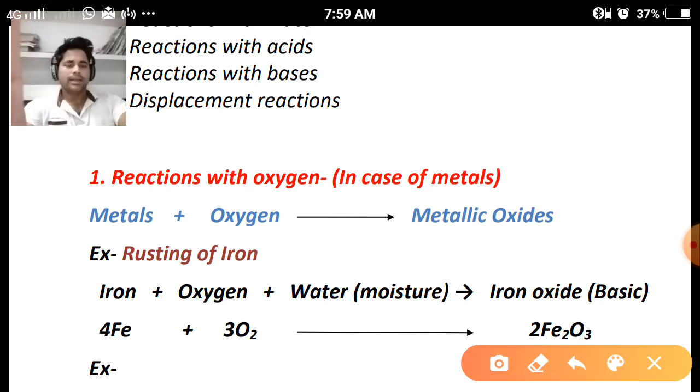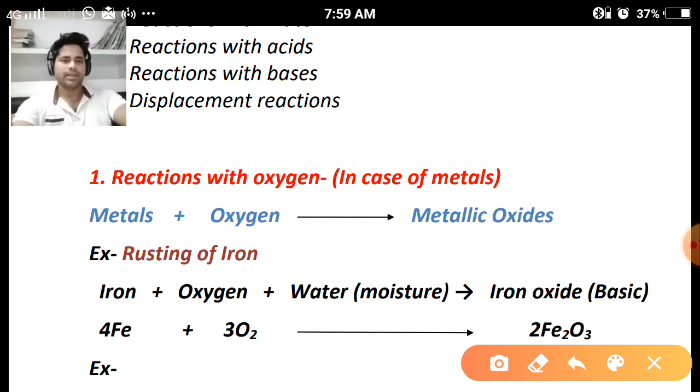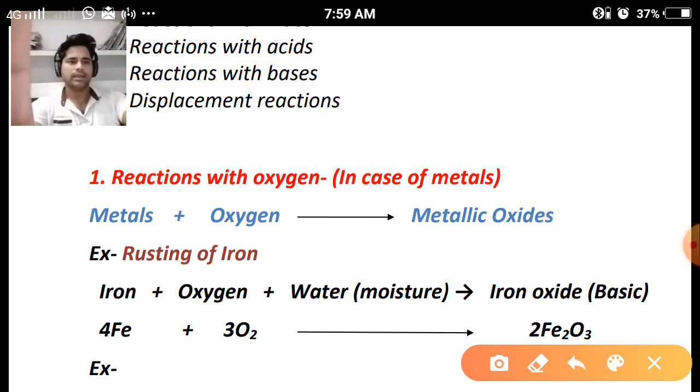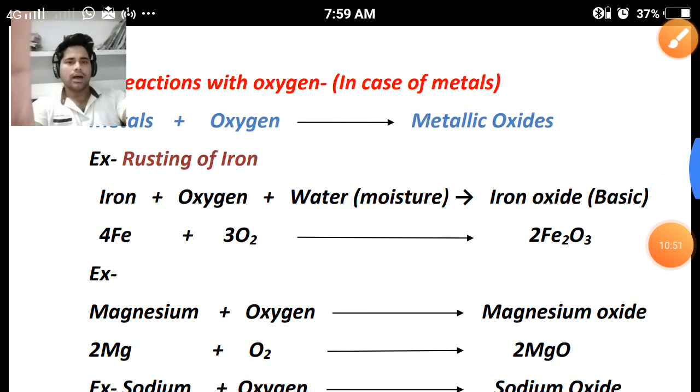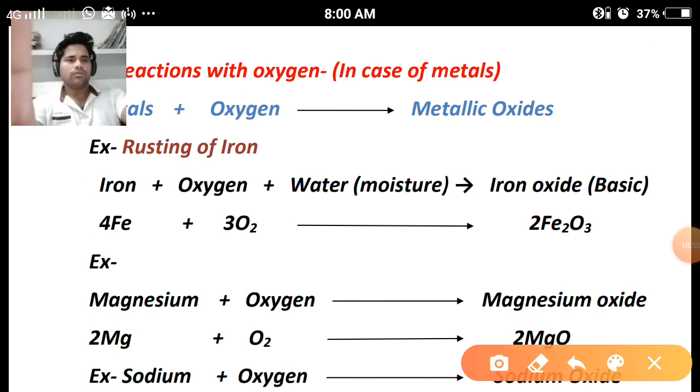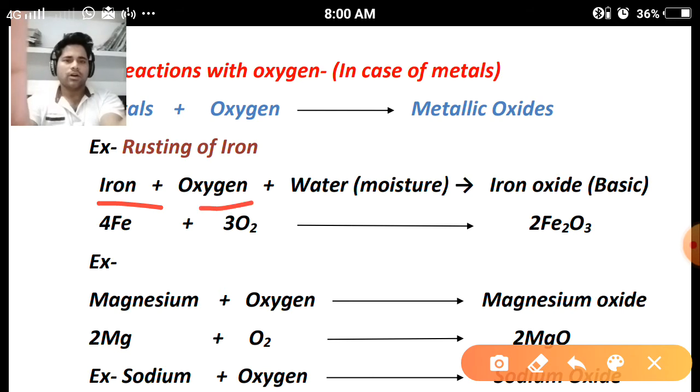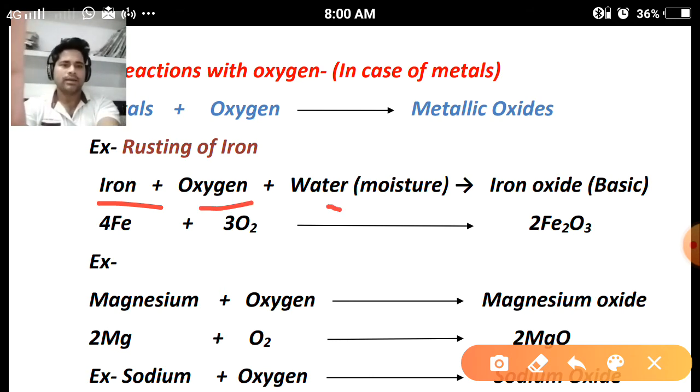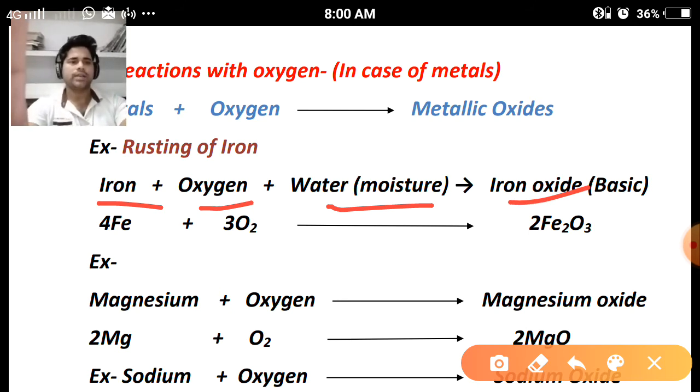First chemical property we are taking: what happens when metals react with oxygen. So the basic equation we can write: metals react with oxygen and form metallic oxides. Example, rusting of iron. When iron reacts with oxygen in moist air, which brings moisture, which is having water, the iron oxide will be formed.